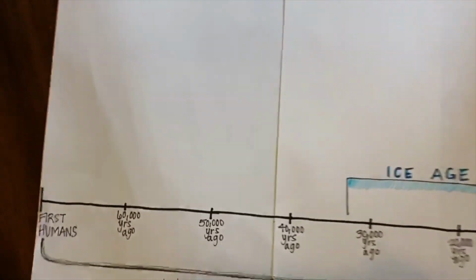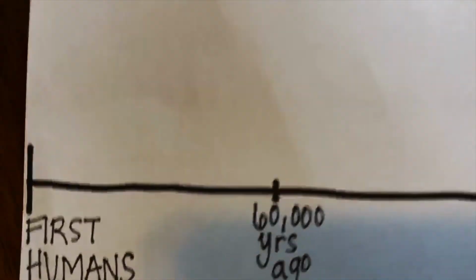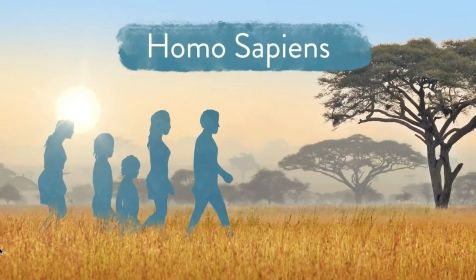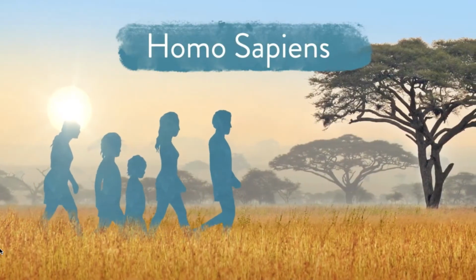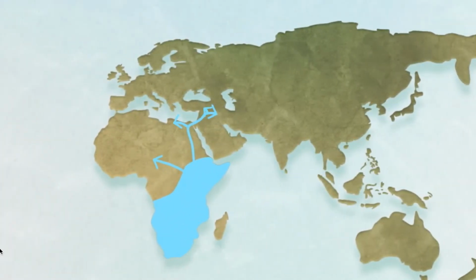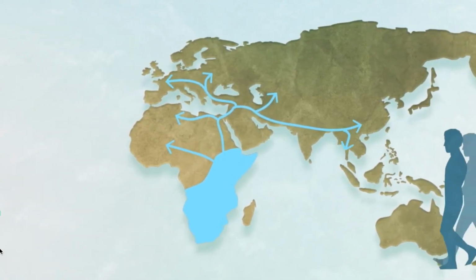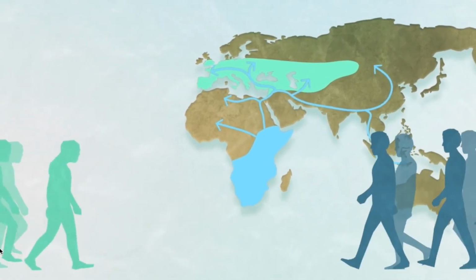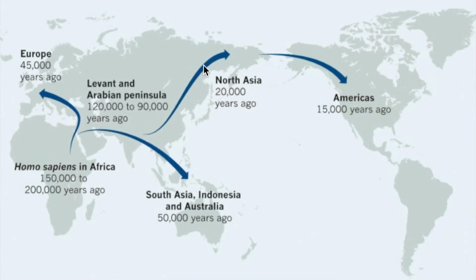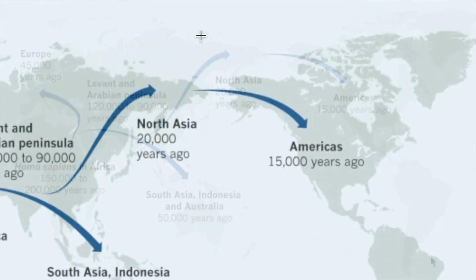Did you know that the first humans to ever exist originated in Africa? But because we were hunters and gatherers, we began to move all over. Some groups of humans migrated north into Europe and Russia, some east into Asia. Some tribes even traveled all the way over from Russia across to Alaska and down to the Americas to eventually make up the groups of people we now know as the Native Americans.